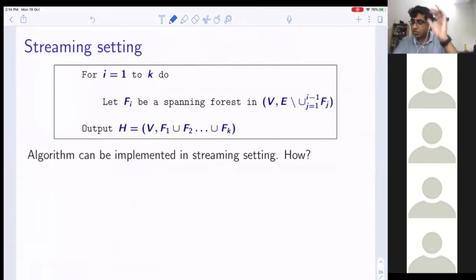Do you understand the question? So here is my algorithm. I will prove to you that whatever this generates is a k-edge connected subgraph. But my question is, how am I going to implement this in the streaming setting?